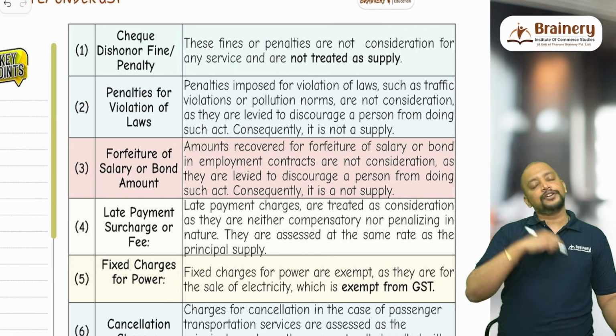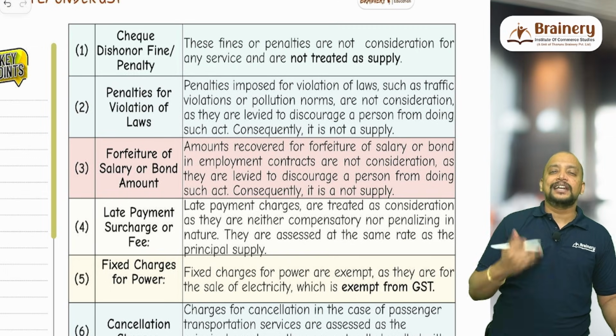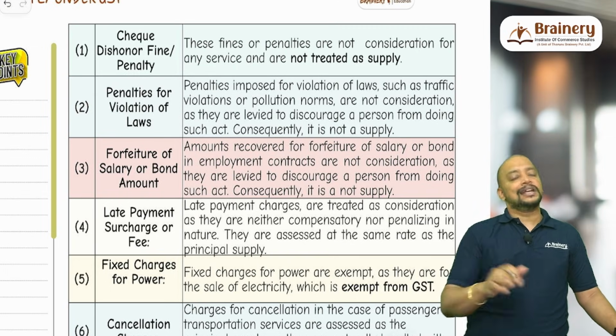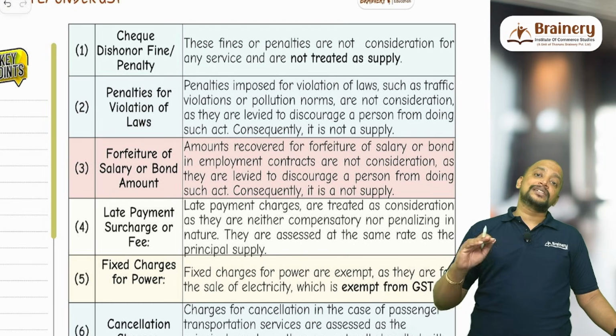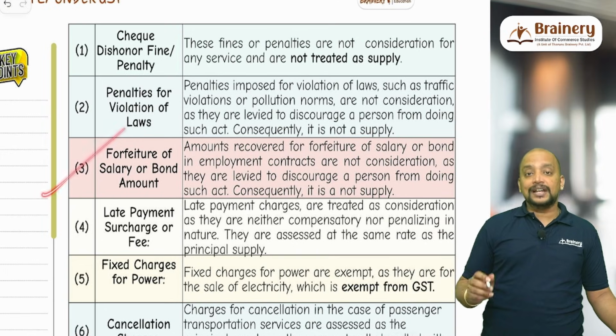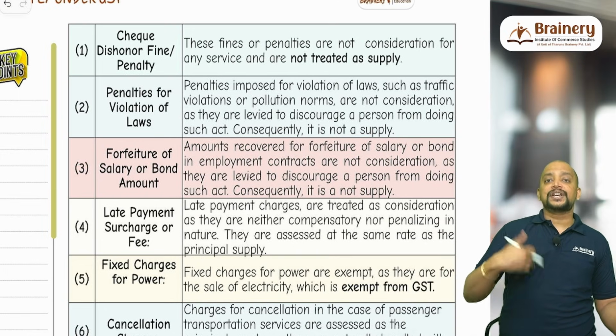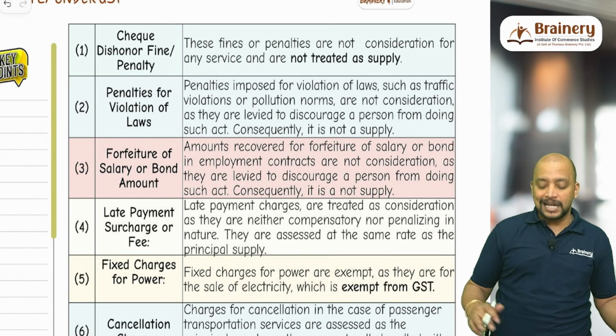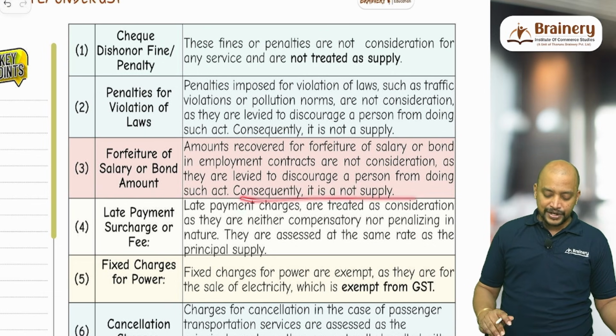Penalty for violation of law, same, like GST penalty, income tax penalty, traffic fine penalty, all these things are to discourage a person from doing an act, not treated as supply. Forfeiture of salary or bond, again, to discourage a person from doing an act, penalizing in nature, not treated as consideration, not a supply.